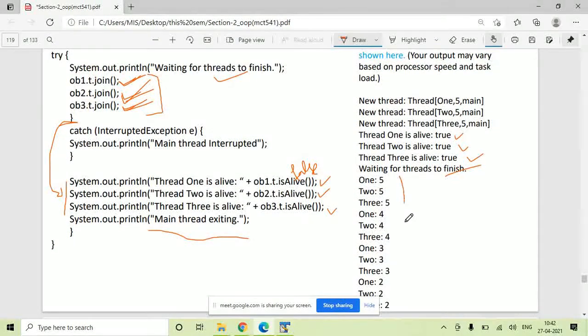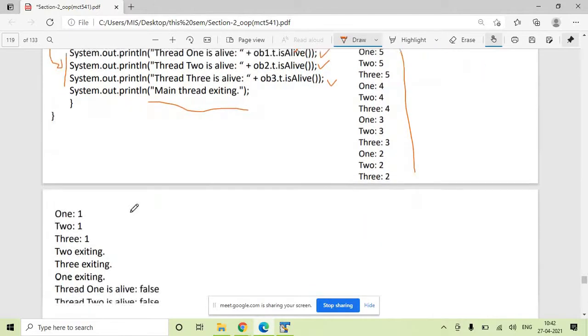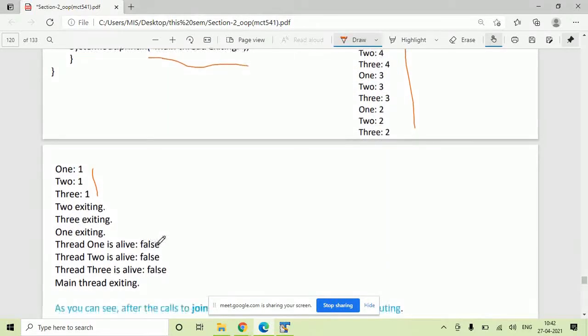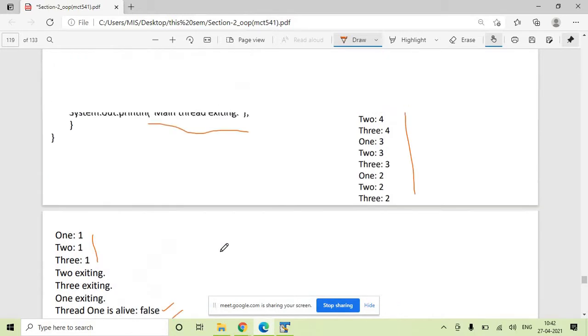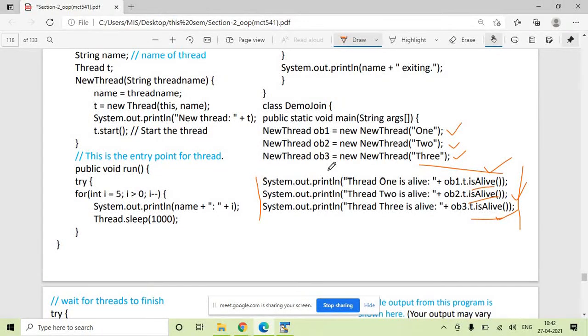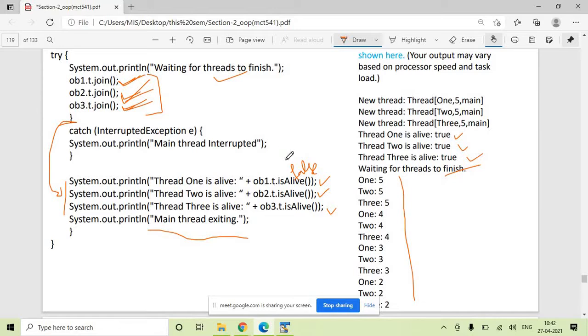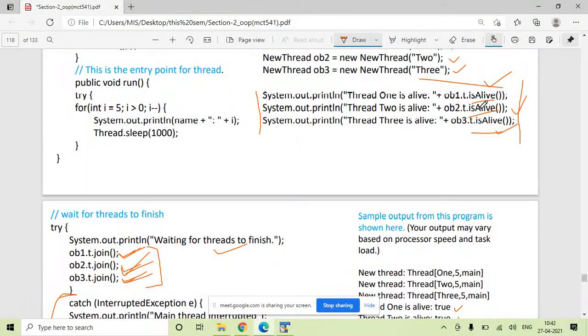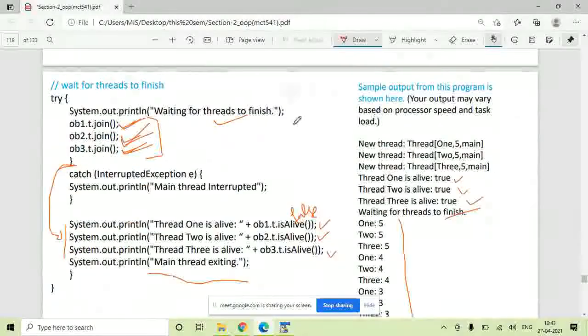By the time the first, second, and third threads print whatever they want to print, we check whether this one is false, this one is false, this one is false, and then we print that the main thread has terminated. So instead of using thread.sleep 10,000, you can use these methods. isAlive will tell you whether thread 1, thread 2 is alive or not. The running state of the thread can be fetched from the isAlive method, and the join method helps you to wait.